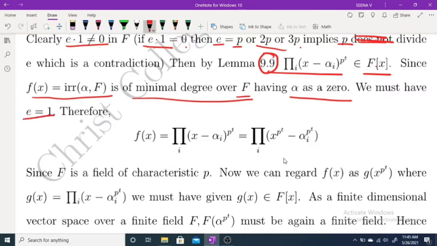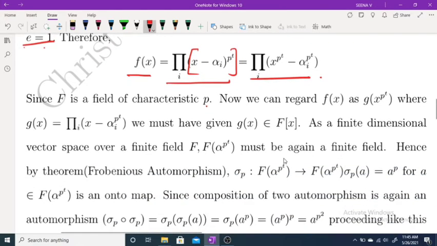Because this is the smallest polynomial in F[x], and the irreducible polynomial of alpha over F is the polynomial with minimal degree, the only possibility is that e must be 1. Therefore, our f(x) is like this. And this you can write like this, because if you apply binomial expansion, the terms containing p vanish, as F is a field of characteristic p. So we can regard f(x) as g(x) raised to p^t.